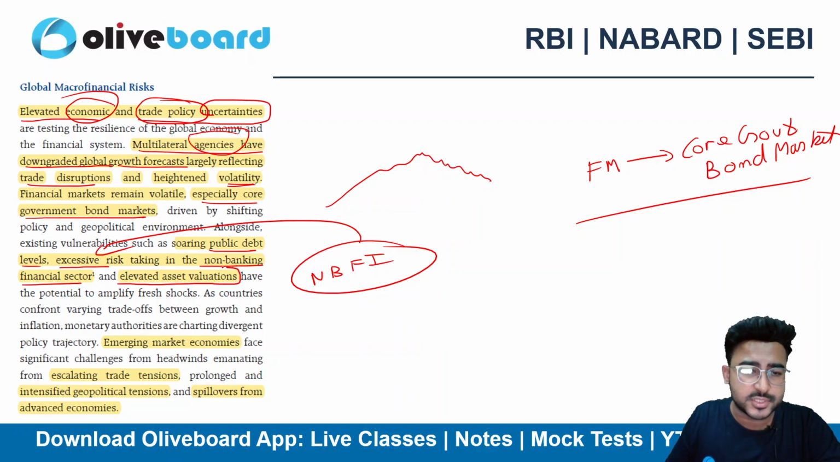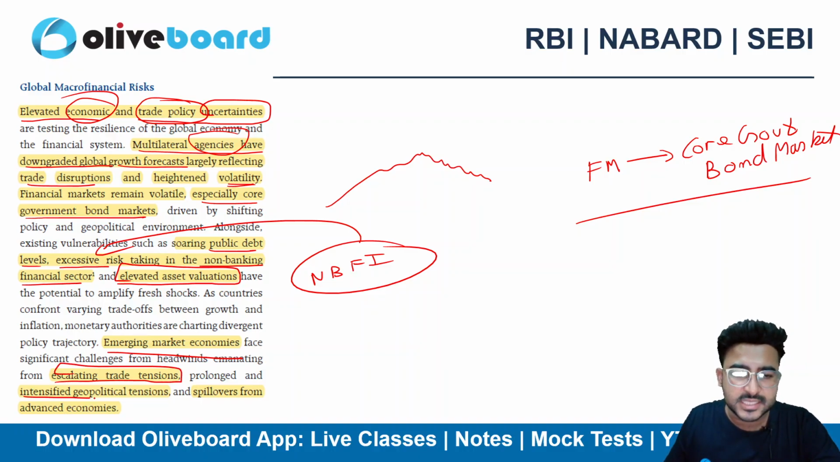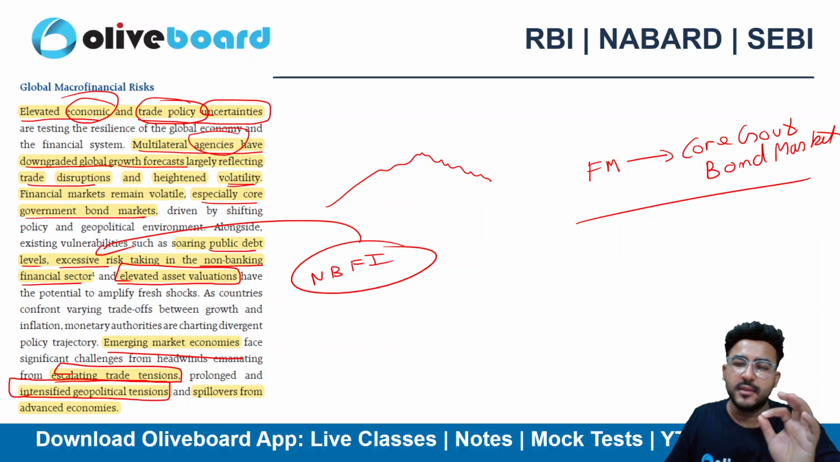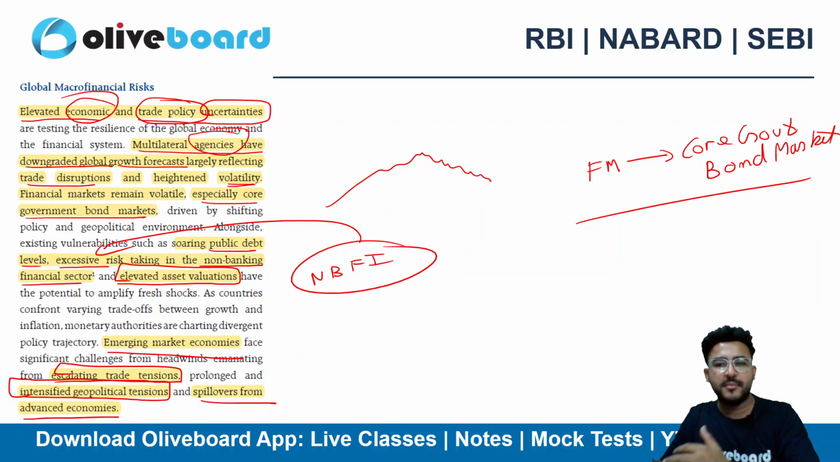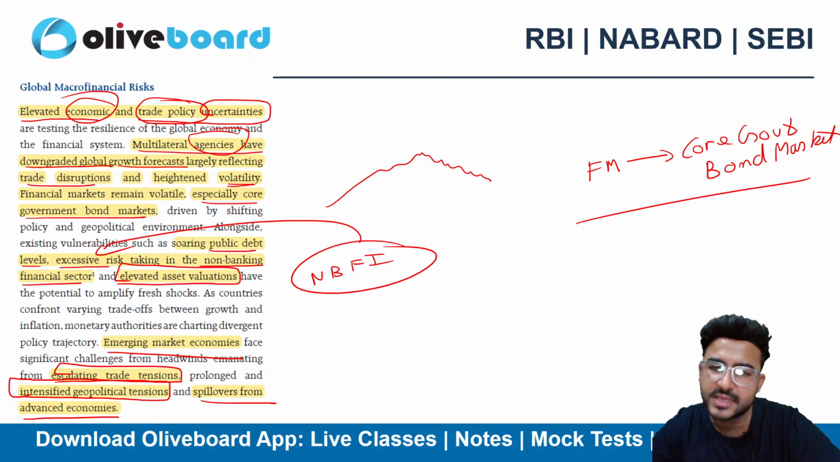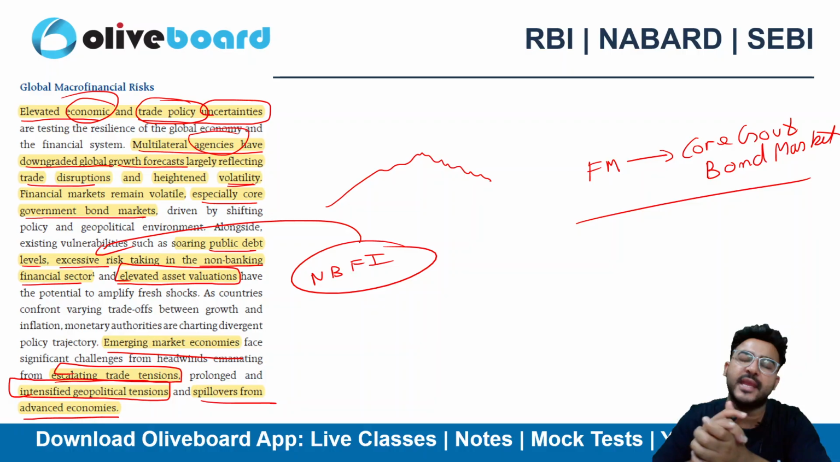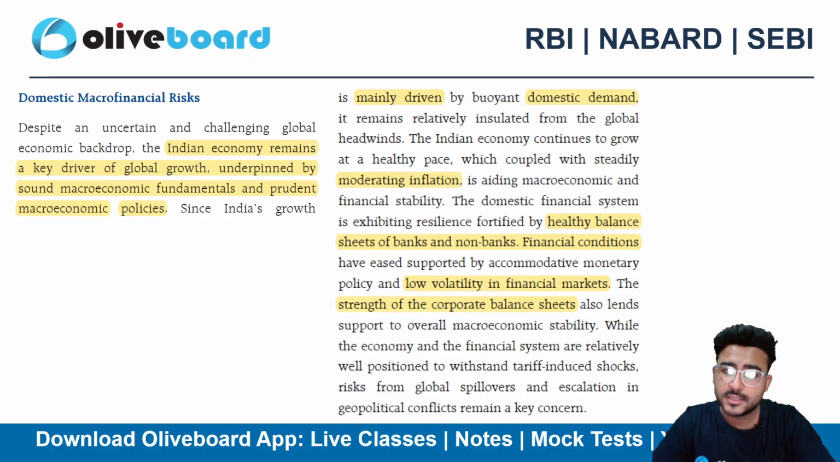Elevated asset valuations. Asset valuations are quite high. Emerging market economies are facing tensions because of escalating trade issues. Intensified geopolitical tensions. We all know that geopolitical tensions are the key contributor to most of the problems as of now. Then spillover from the advanced economies. So the problems of advanced economies again become problems for the developing nations as well. So these are the broad keywords I can read from the overview of the first chapter. Now let's jump to the first chapter.